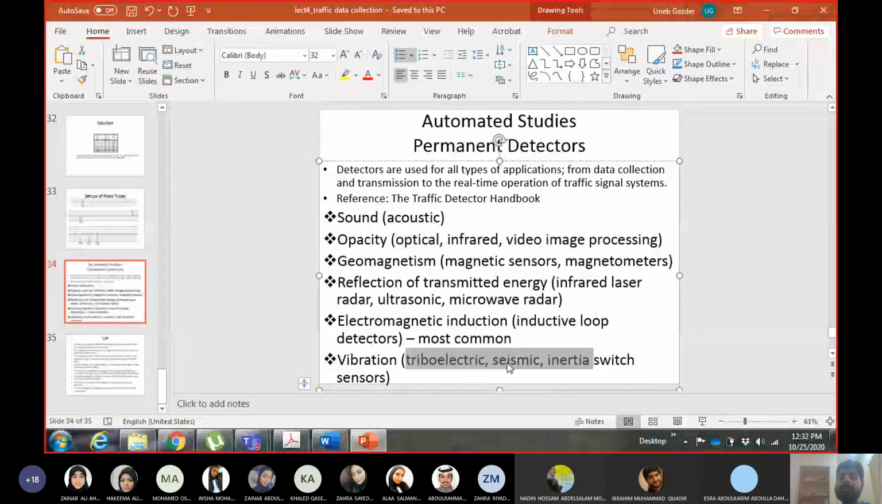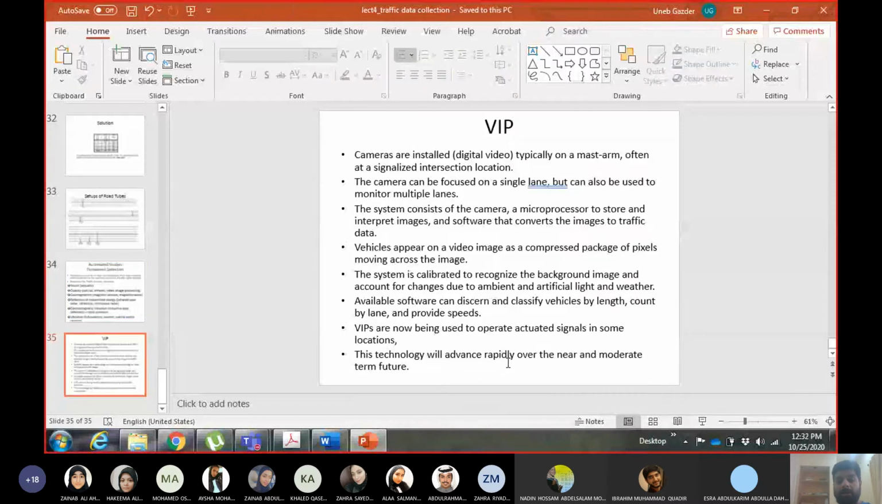And then we have VIP. What is VIP? I don't mean anybody from the royal family or a celebrity. I mean video image processing. Okay, so now we have advanced cameras. We have advancements in software which can process the image or the video coming from the camera, and we have different ways in which you can install the camera.